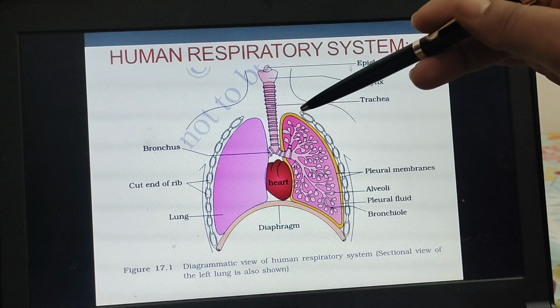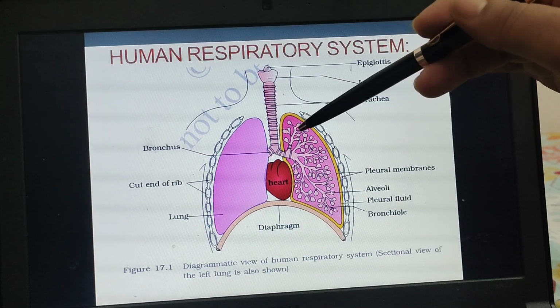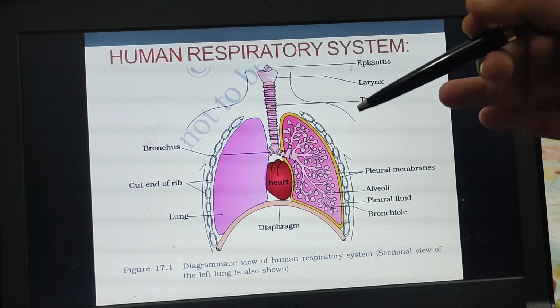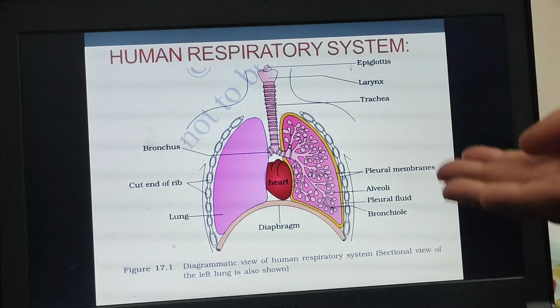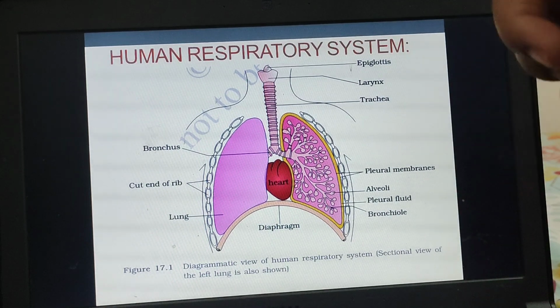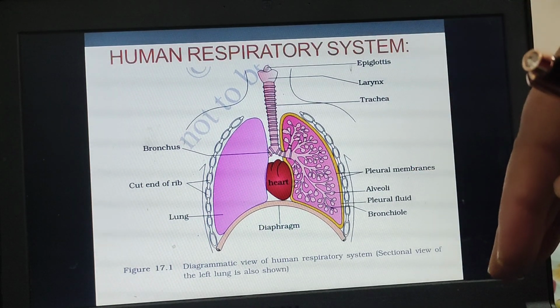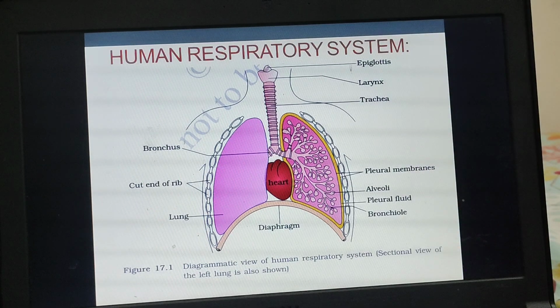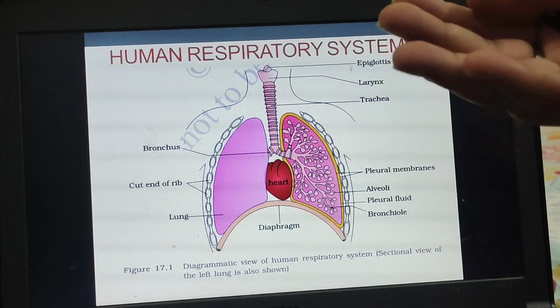The thoracic cavity is very important, as an increase or decrease in its volume will ultimately lead to the uptake or release of air in the human.